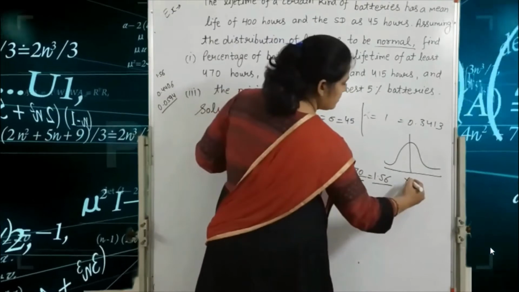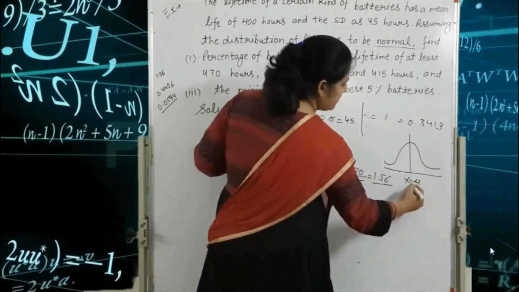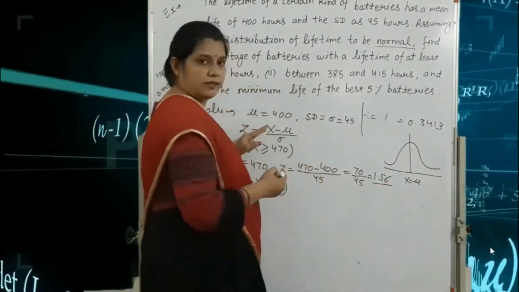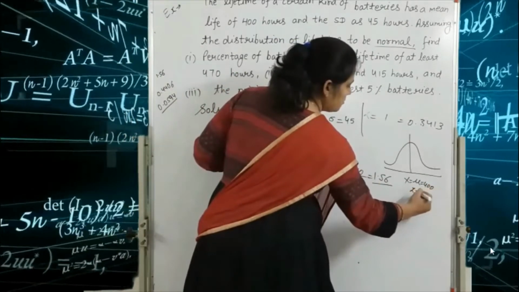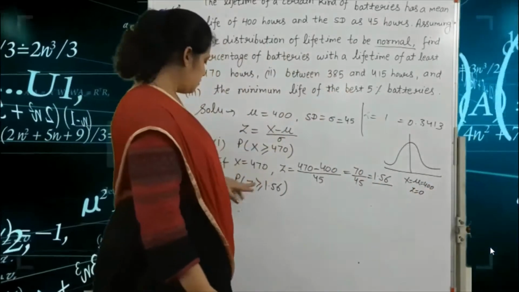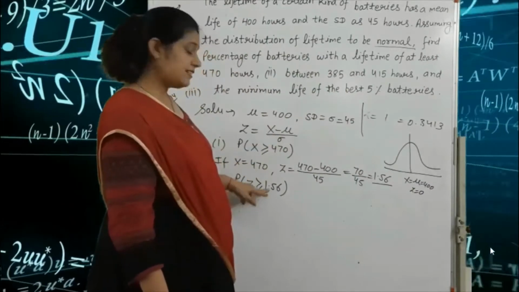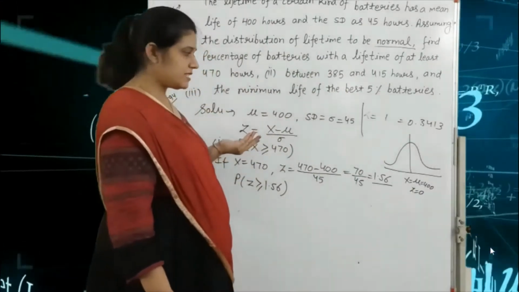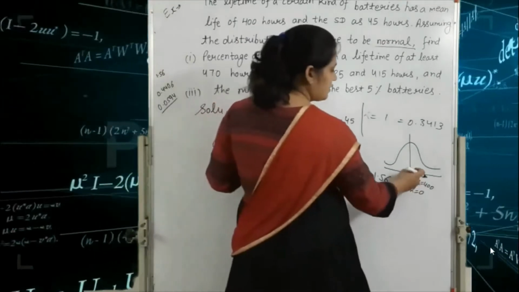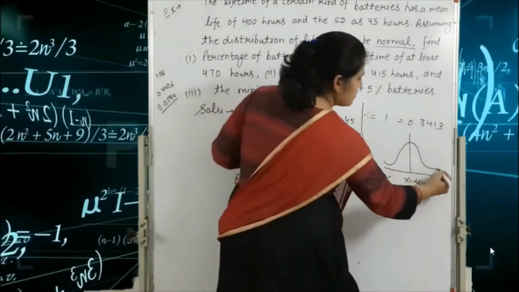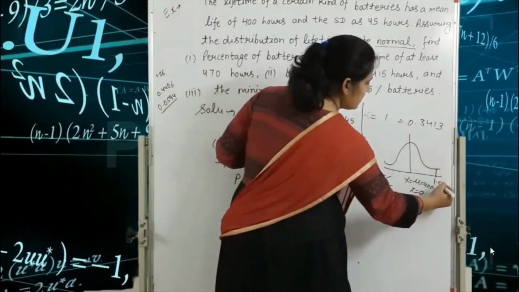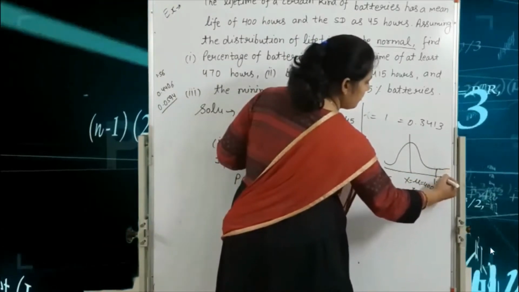Here X is equal to mu, that means mu is equal to 400, so here Z is equal to 0. The Z value 1.56 is obviously on the right hand side, approximately here.